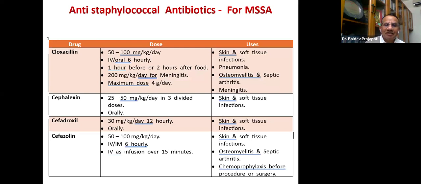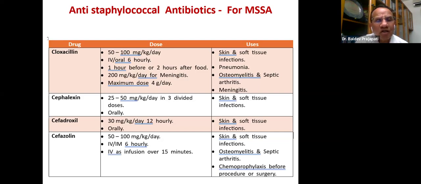Please, friends, pay attention to these 2 slides for the antibiotics. In the culture, suppose you have got, or even in a community acquired case, if you have considered methicillin sensitive Staphylococcus aureus, the drug should be cloxacillin. Orally, if you want to go, cephalexin, cefadroxil, or even cefazolin injectable.